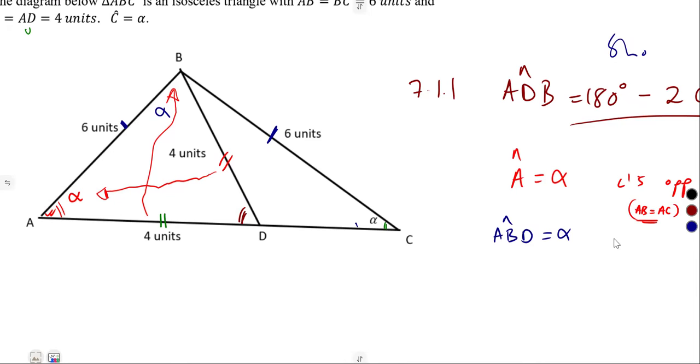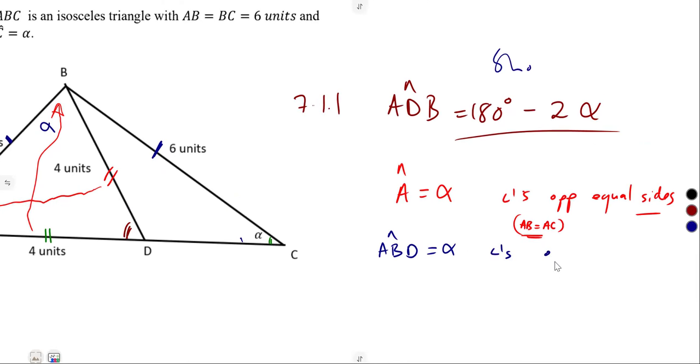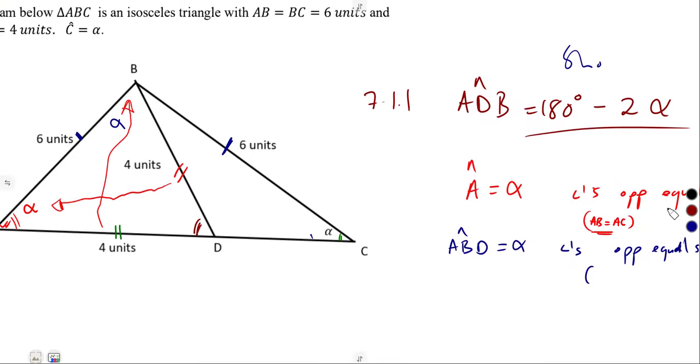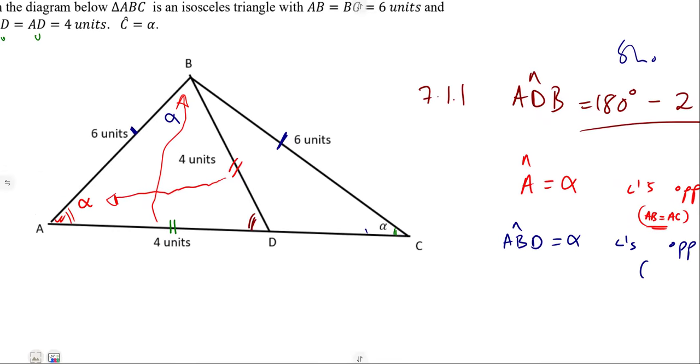This second one, we are talking about the same reason of angles opposite equal sides. But the sides we are talking about here are the ones inside triangle ABD. So we are referring to the sides AD and BD.